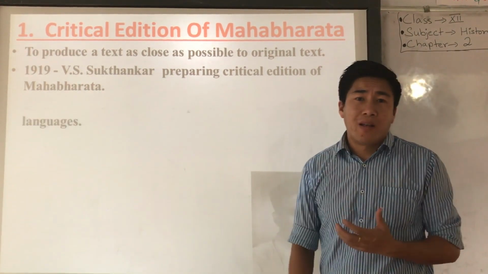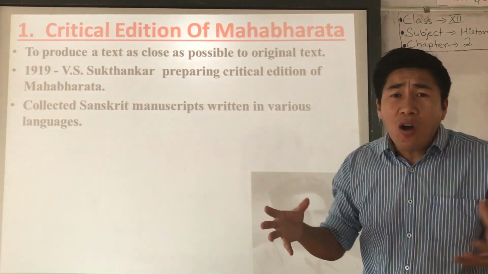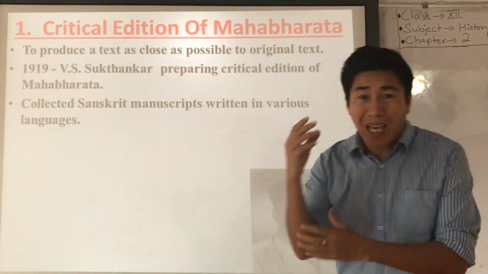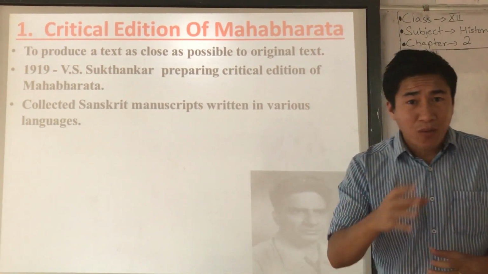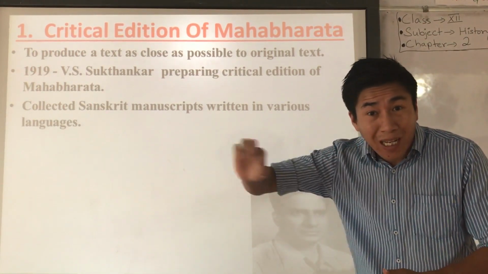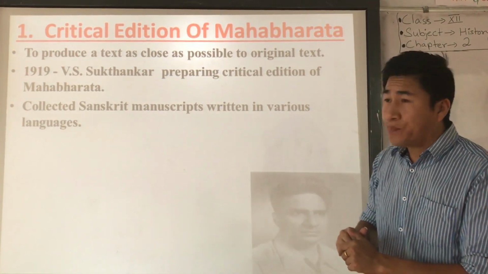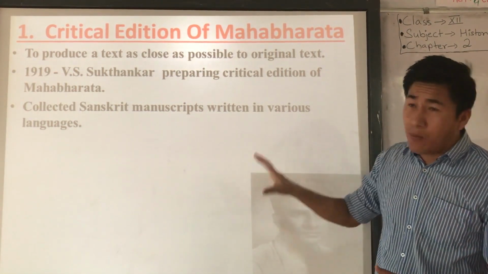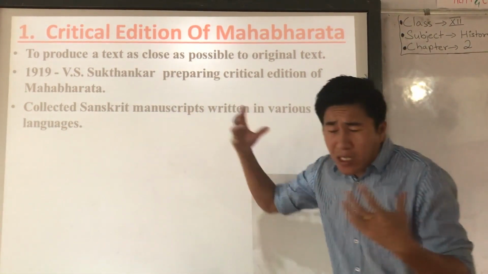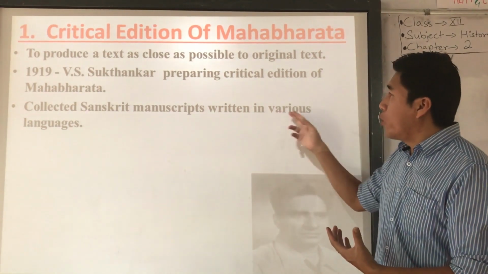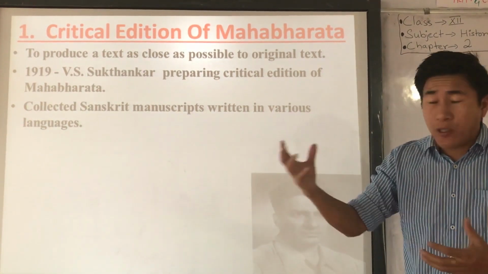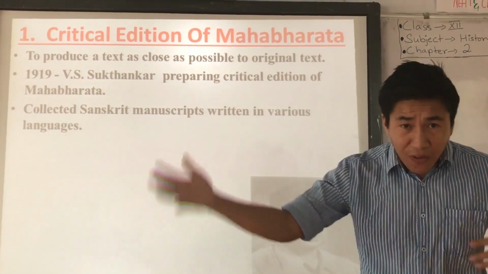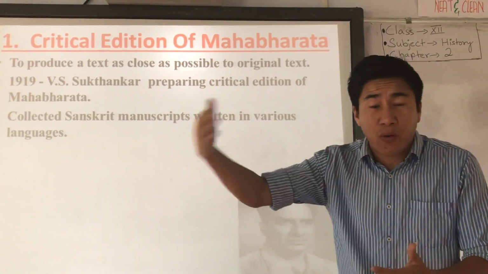Now, what is their work? Their work is to collect all the Sanskrit manuscripts. Manuscript means, manu means hand, and script means writing. Whatever text is written by hand is called a manuscript. V.S. Sukthankar and his team collected all the manuscripts written in various languages about the Mahabharata, from almost all of India. They collected different texts of Mahabharata written in different languages, right?